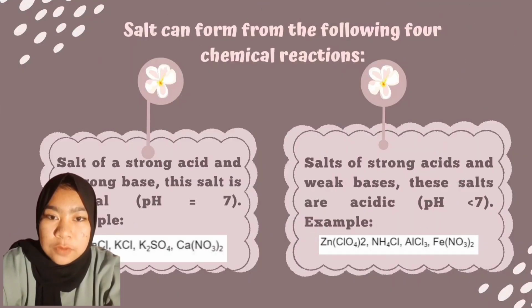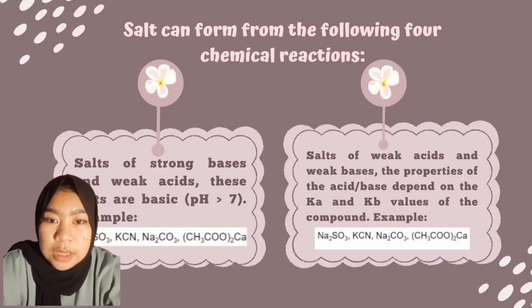Salts can form from the following four chemical reactions: salt of a strong acid and a strong base. This salt is neutral, pH equals 7. Example: sodium chloride, potassium sulfate, and calcium nitrate. Salts of strong acid and weak base. These salts are acidic, pH under 7. Example: zinc perchlorate, ammonium chloride, aluminum chloride, and iron trinitrate.